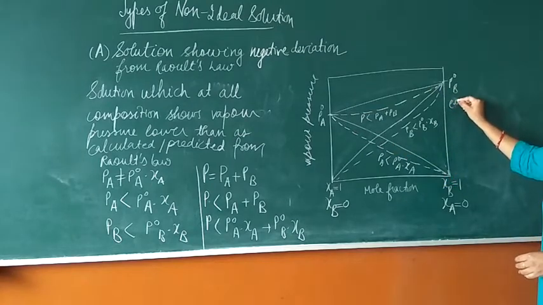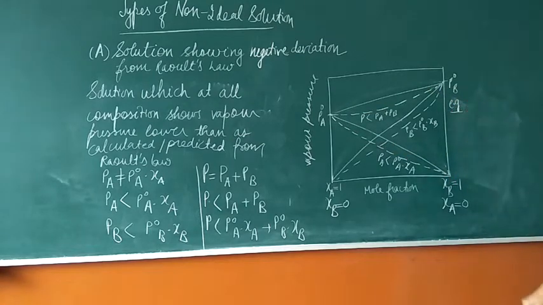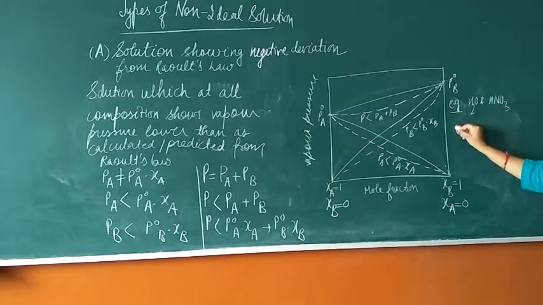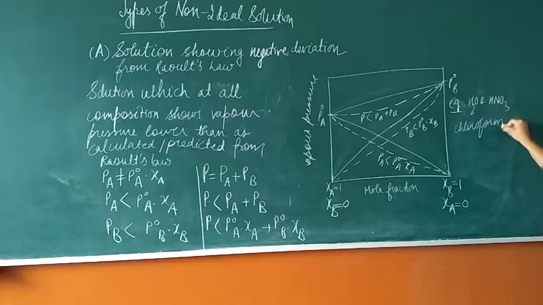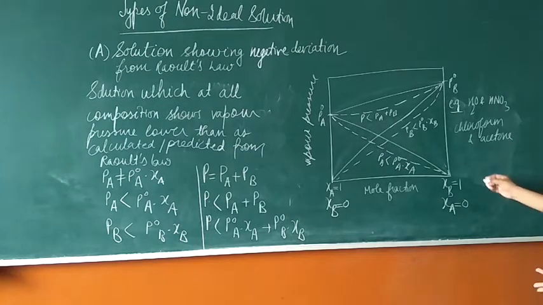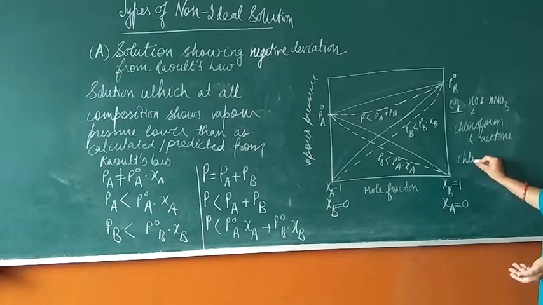Now students, we have a few examples here. Water and an acid, for example nitric acid, come under this heading. Then we have chloroform and acetone. Then chloroform and aniline.